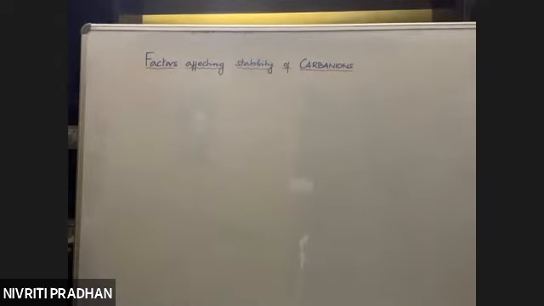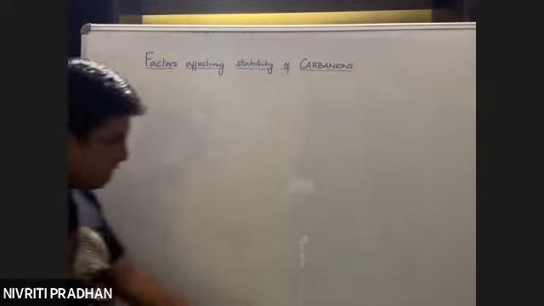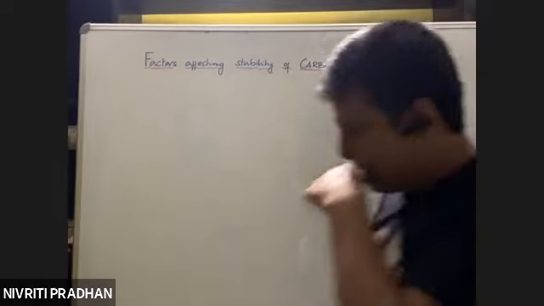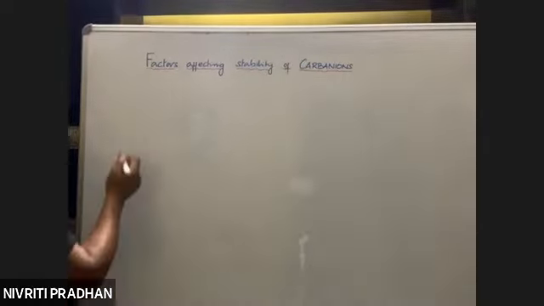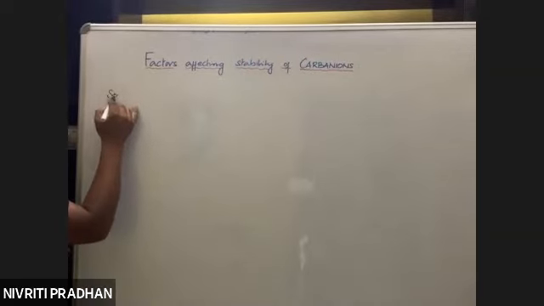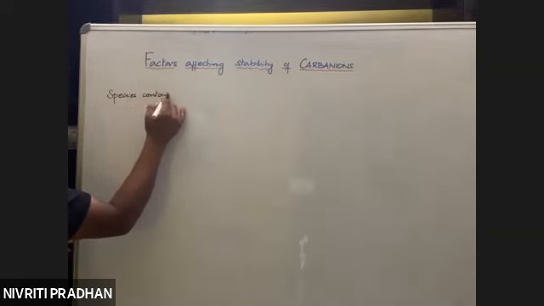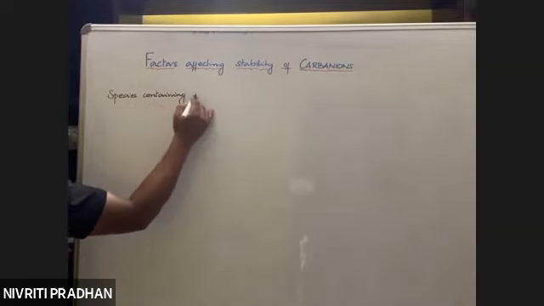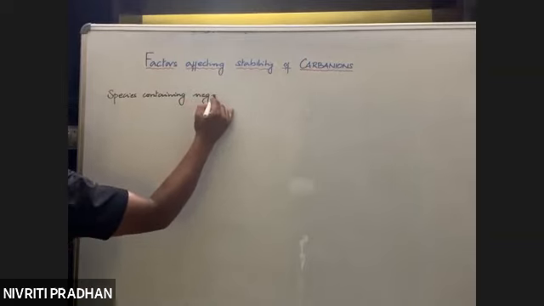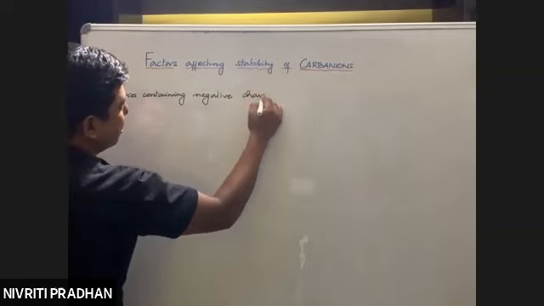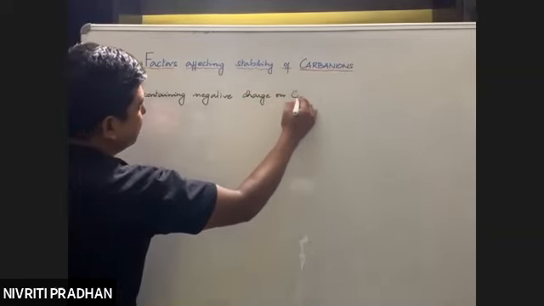So, factors affecting stability of carbanions. First of all, let us discuss what a carbanion is. Carbocation means a species containing a positive charge on a carbon atom. So carbanion means a species containing a negative charge on a carbon atom.